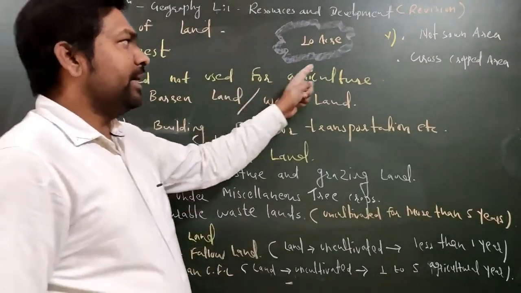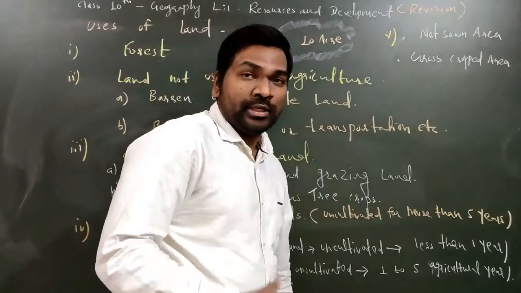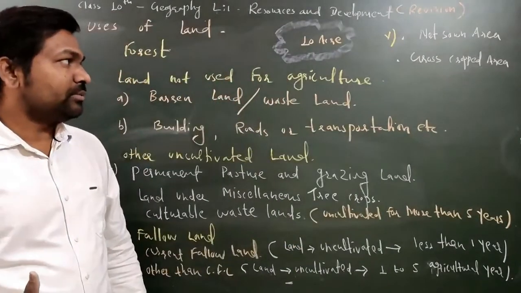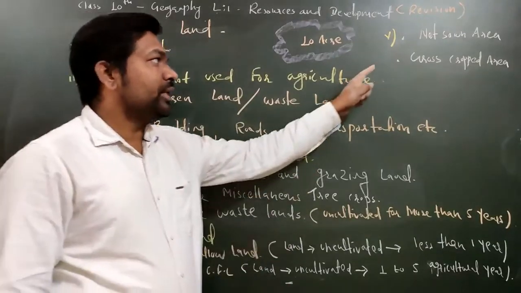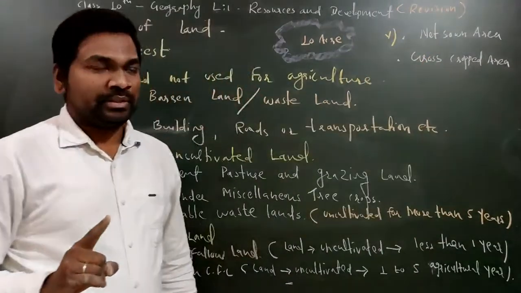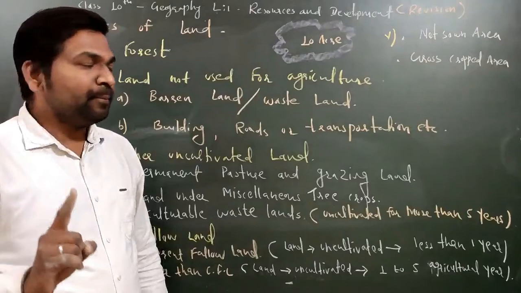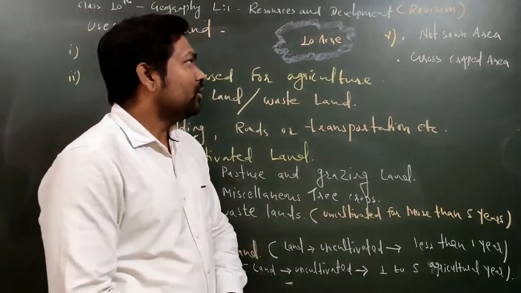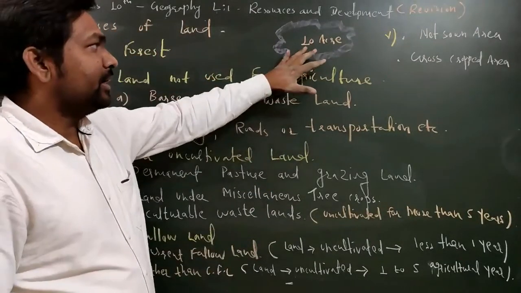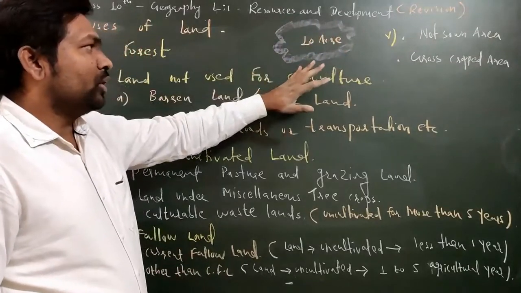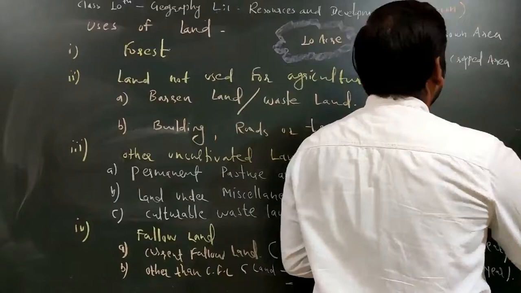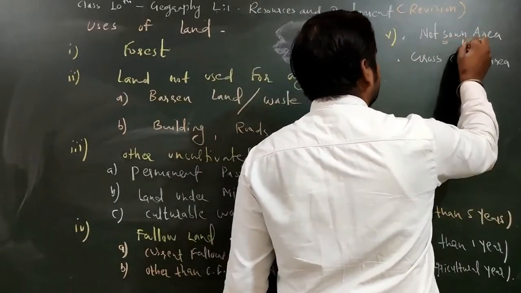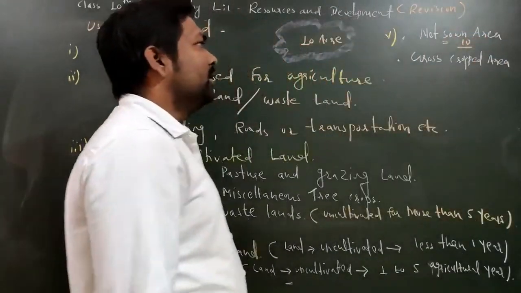So what is the meaning of net sown area? Net sown area is the total area under cultivation, and this net sown area is counted only one time. We count net sown area only one time. So suppose you are using the complete 10 acre area for cultivation, so your net sown area will be 10 acre. What will be your net sown area? It will be 10 acre, okay.